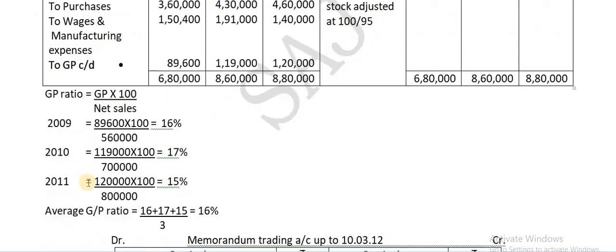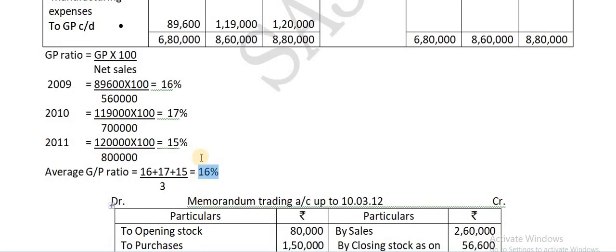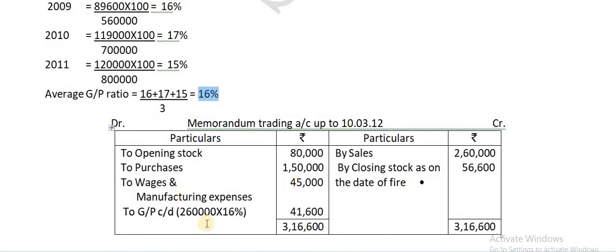Once you get the GP, for all the 3 years you calculate the GP ratio. For 2009 it is 16%, 2010 17%, and 2011 it is 15%. So the average GP ratio will be 16 plus 17 plus 15 divided by 3, and you get 16% as the average GP ratio. This has to be applied in the memorandum trading account.